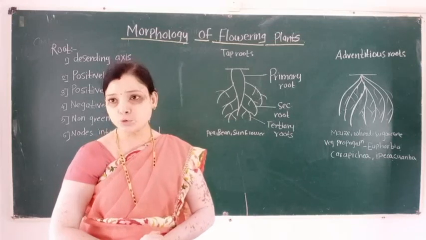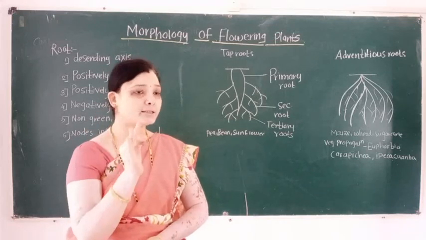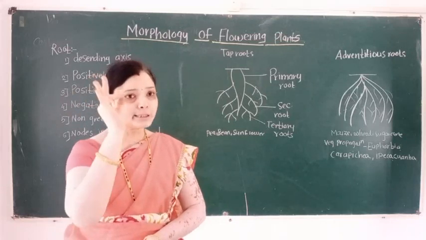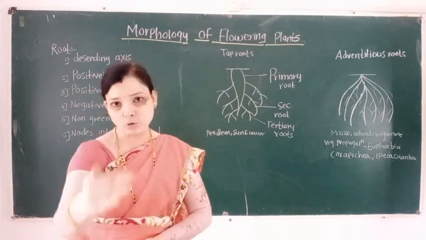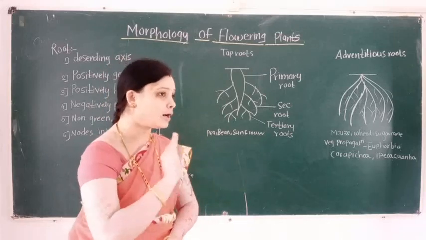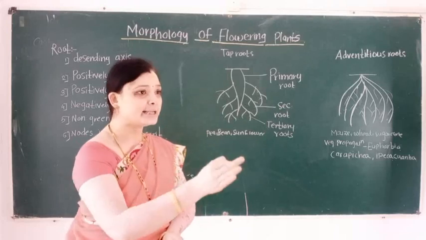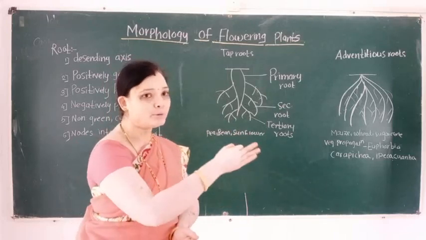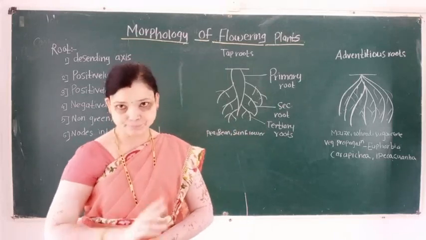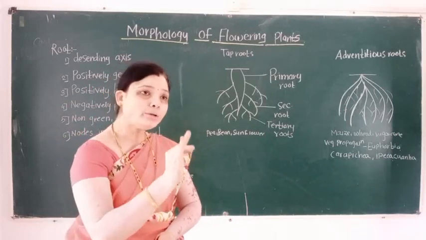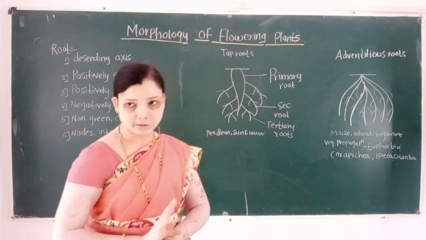The first characteristic of root is that root is a descending organ of a plant body, or root is a descending axis of a plant body. Second, roots are non-green in color.